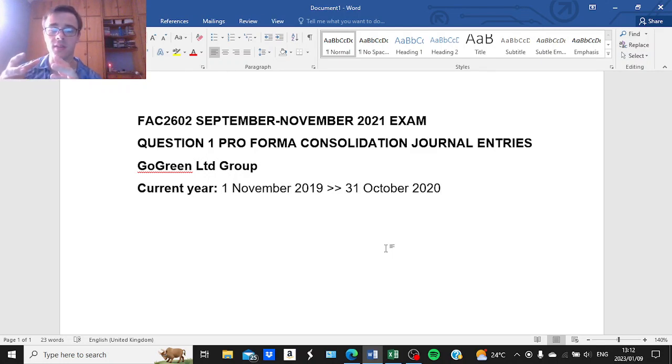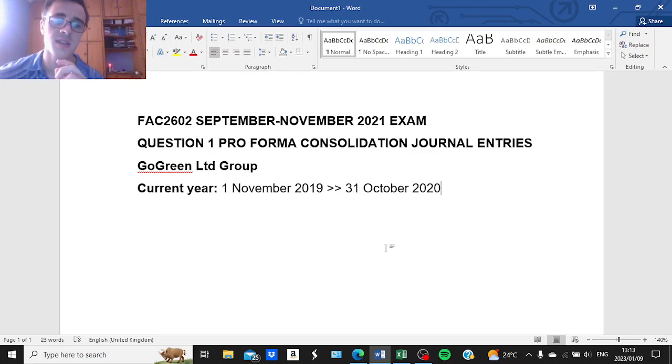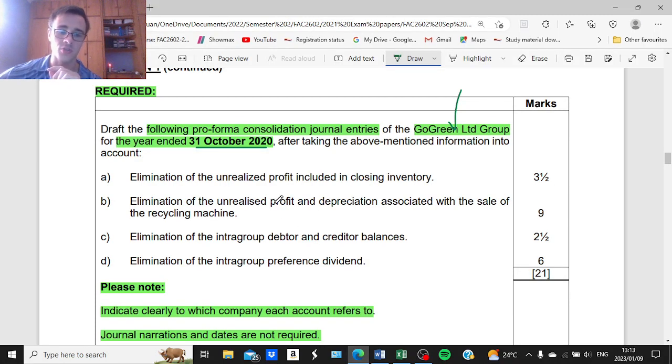If that intragroup transaction, so let's say the parent sold machinery to the subsidiary, all right, and the transaction itself occurred in a previous period, then we would need to eliminate the unrealized profit or loss against the retained earnings account of the parent, because the parent made the profit in this transaction. All right, so please indicate your current financial year before you start with the journal entries.